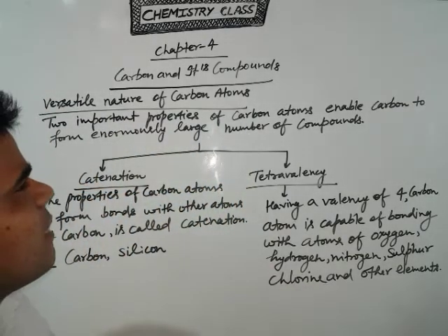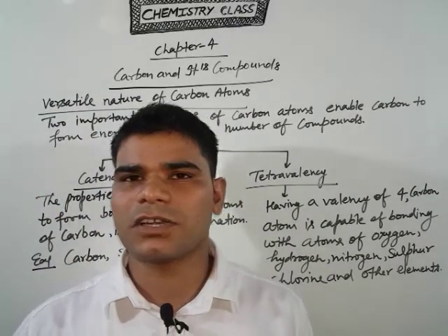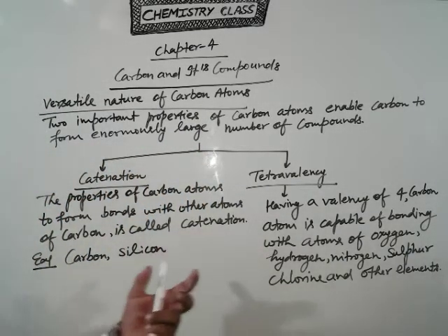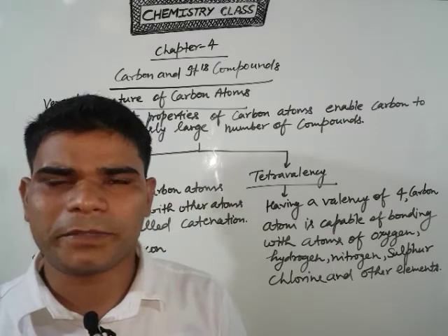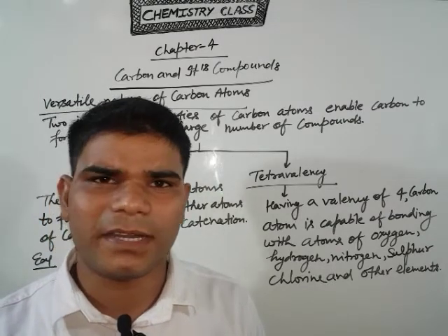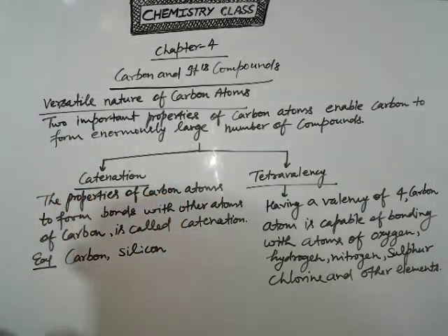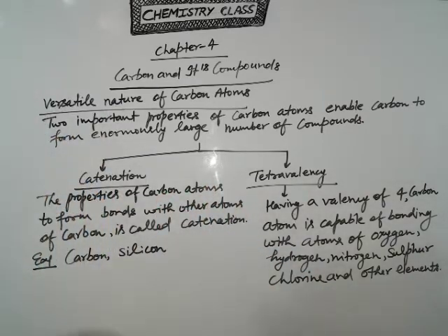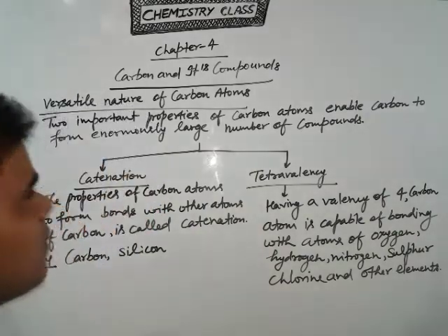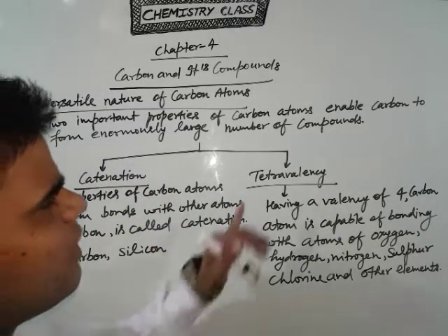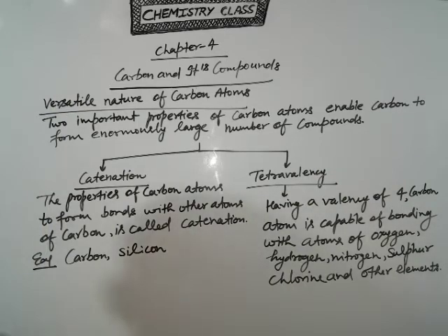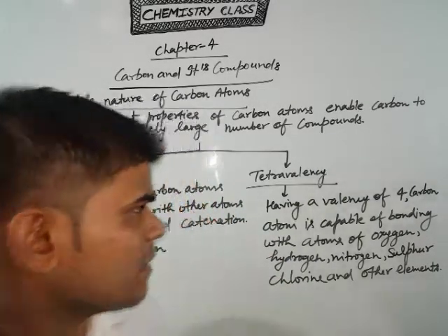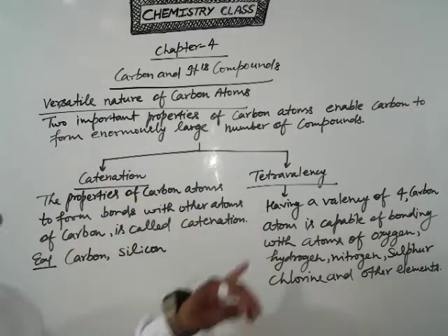Today I will discuss the versatile nature of carbon compounds. Students, carbon atoms have different properties like catenation and tetravalency. This is part of the versatile nature of carbon atoms. Clear? Two important properties of carbon atoms enable carbon to form a large number of compounds, for example, catenation and tetravalency.